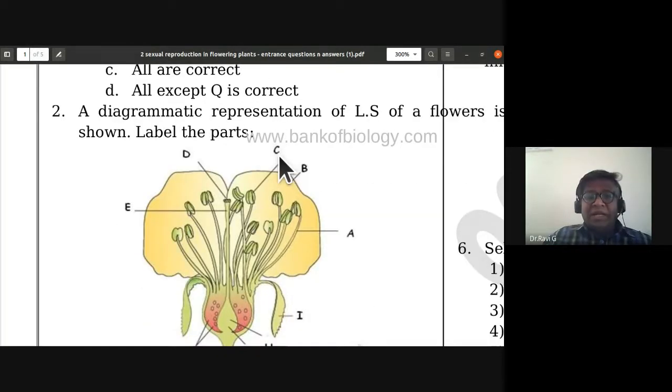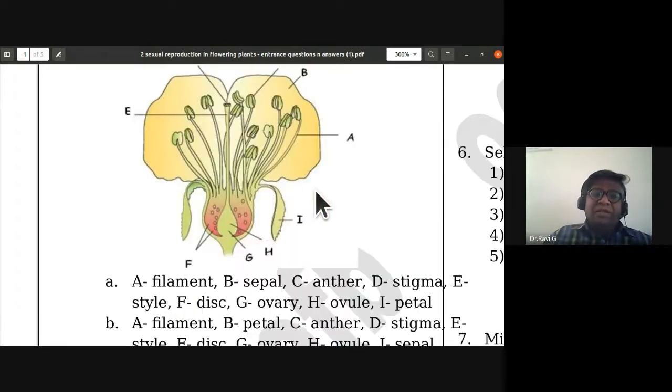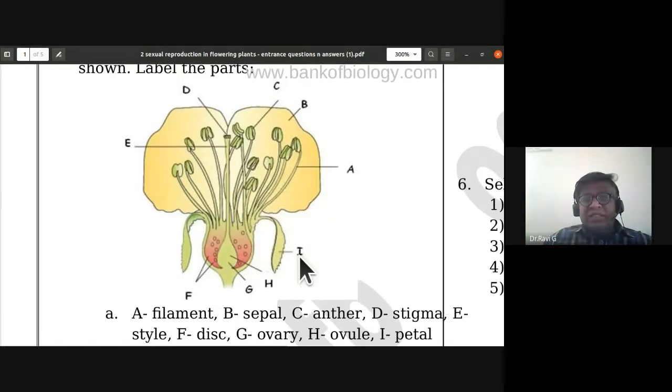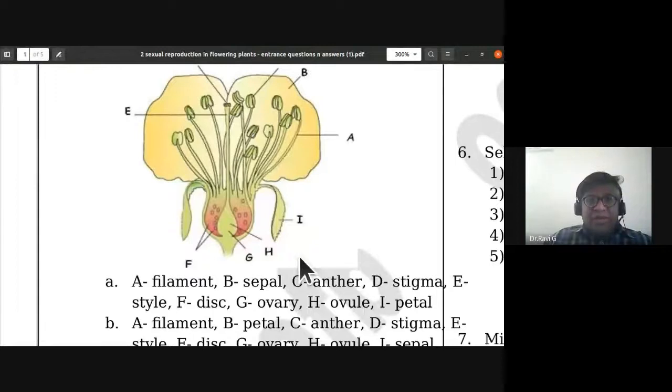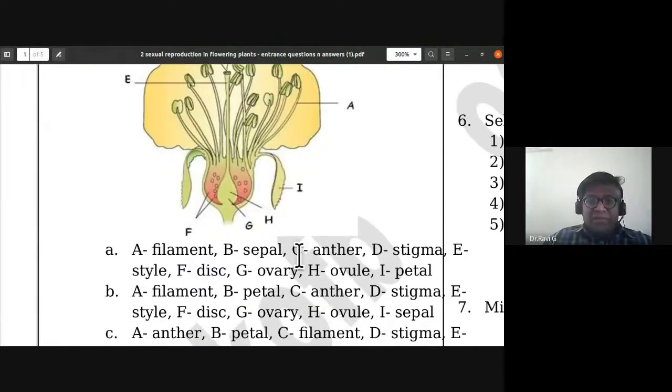A diagrammatic representation of LS of a flower is shown. Label the parts. So there is A. A is filament, isn't it? B is going to be the corolla or petal. So A is filament, B is petal, C is anther, D is stigma.